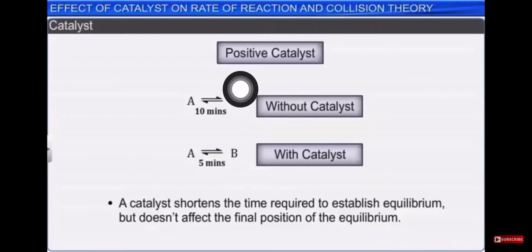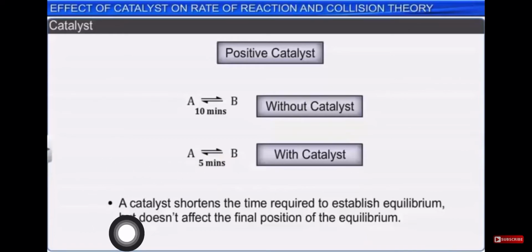So what does this mean? If a reaction, that is reactant A being converted into product, takes 10 minutes without using the catalyst, and if we use the catalyst, then it only takes 5 minutes, for example, this is nothing but a positive catalyst, which accelerates the process in the forward direction, or increases the rate of reaction.